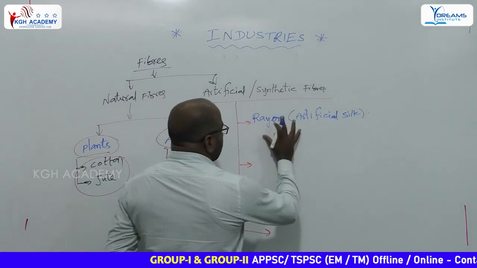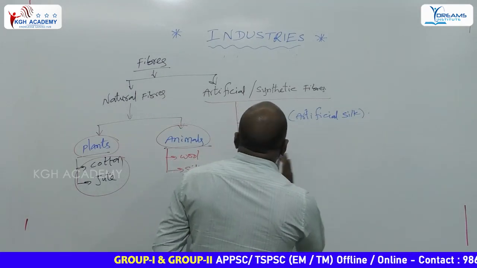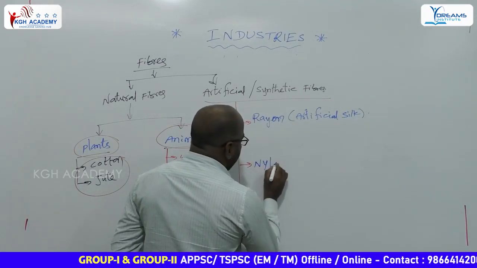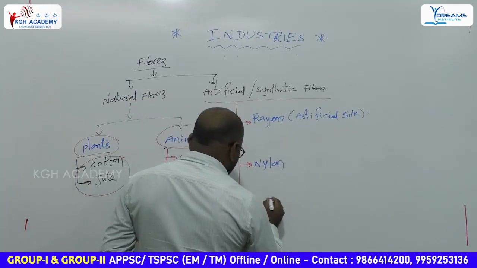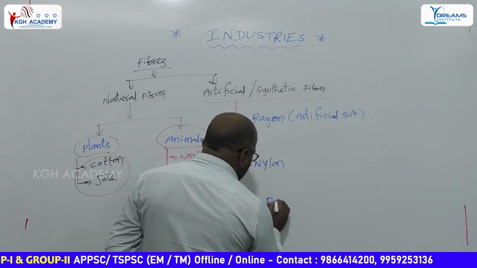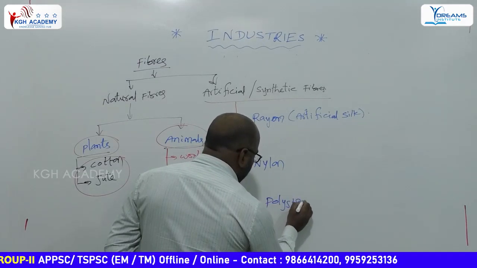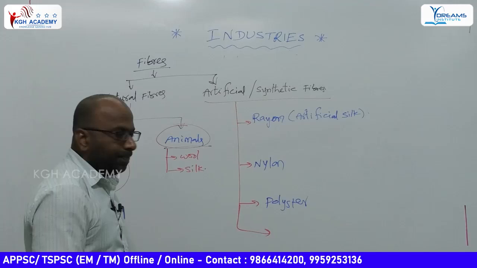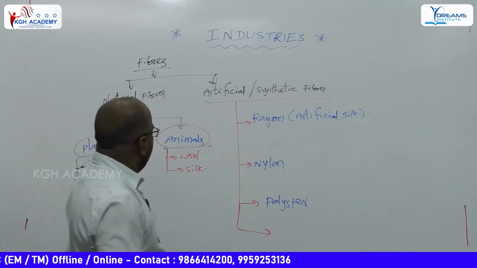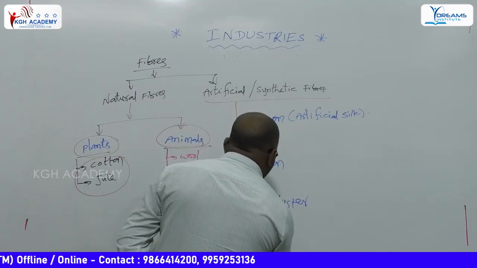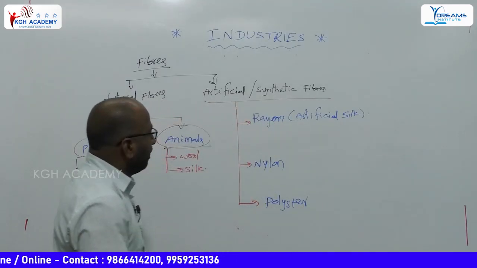Next one, we have one more type, nylon. Next one is polyester. Rayon, nylon, polyester are different types, and some examples for this.